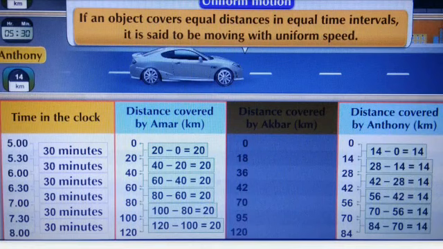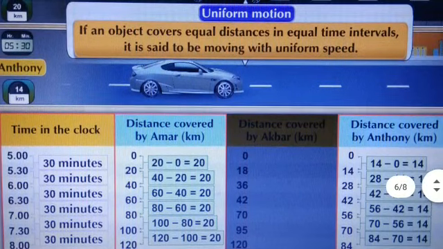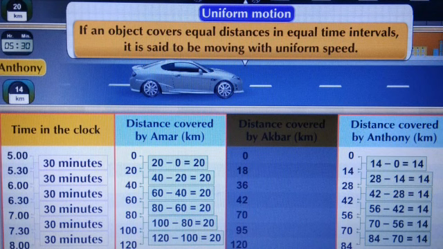Observe the table. If an object covers equal distances in equal time intervals, it is said to be moving with uniform speed, and the motion of that object is called uniform motion.